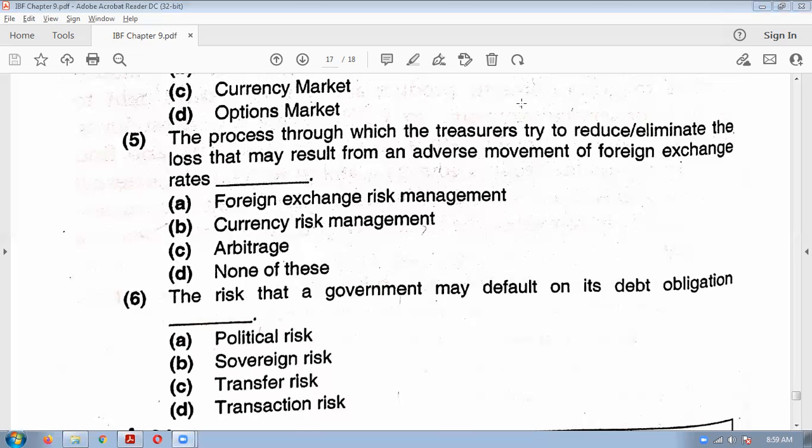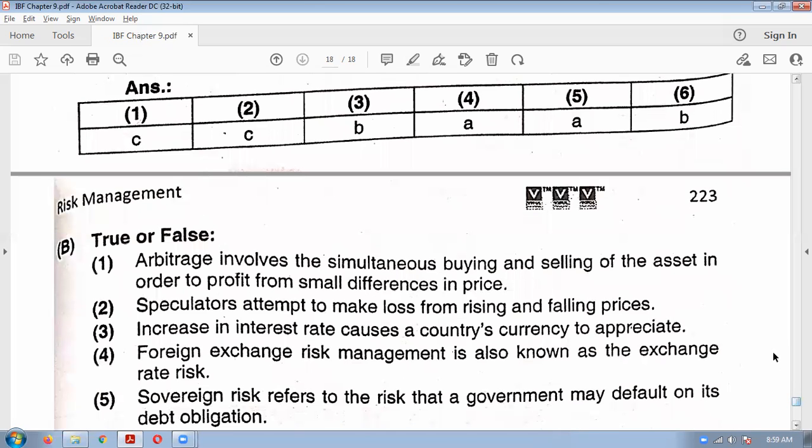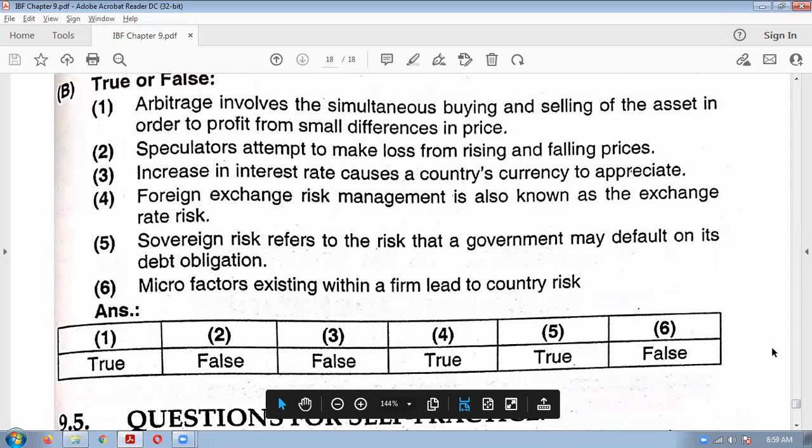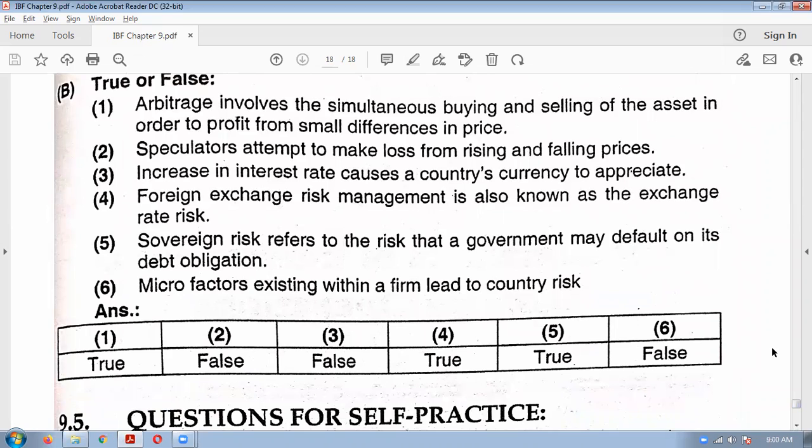Okay, yeah. So now let us discuss the true or false also. True or false type of question will not come in exam, but it will help you if MCQ comes. From true or false also MCQ can be formed, no? So true or false, you don't write it as a true or false, you write the correct statement only. Because in MCQ, false statement will not be asked, true statement will be asked. Because it is easy. If true statement is there, easily MCQ can be formed from that.